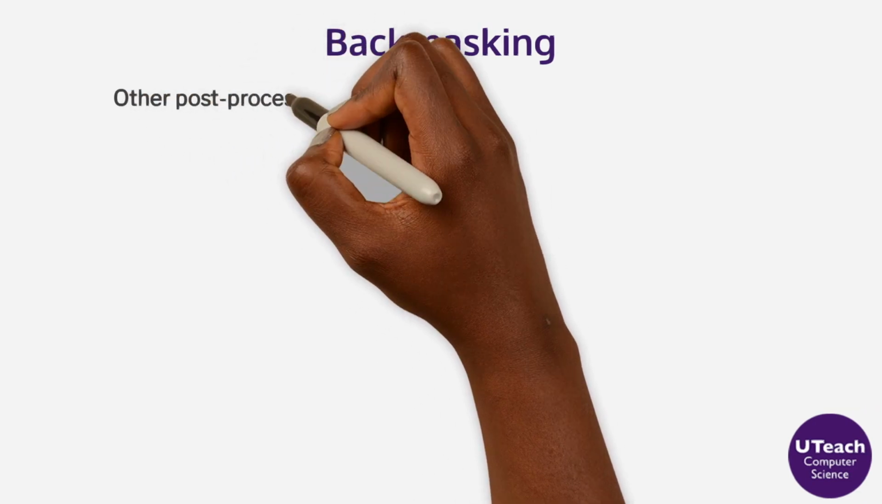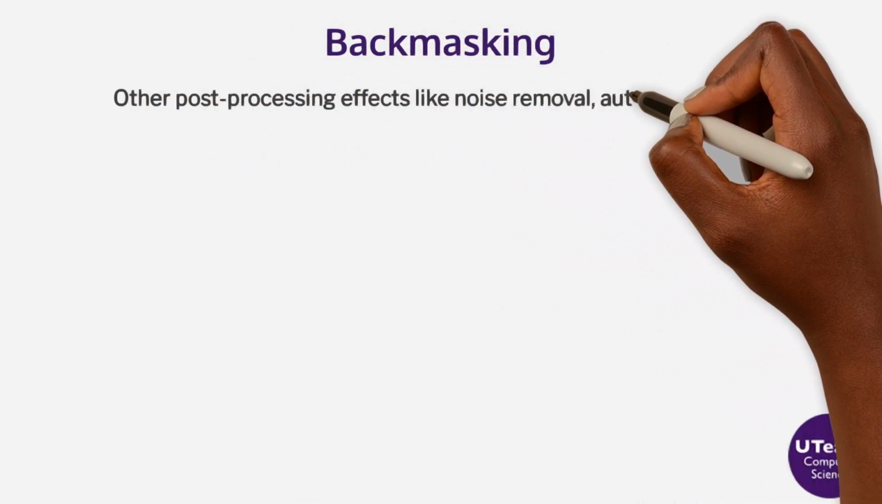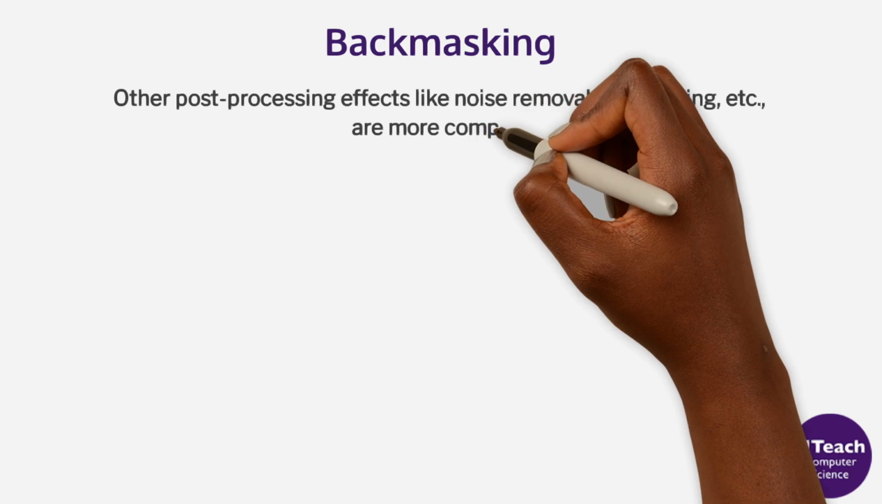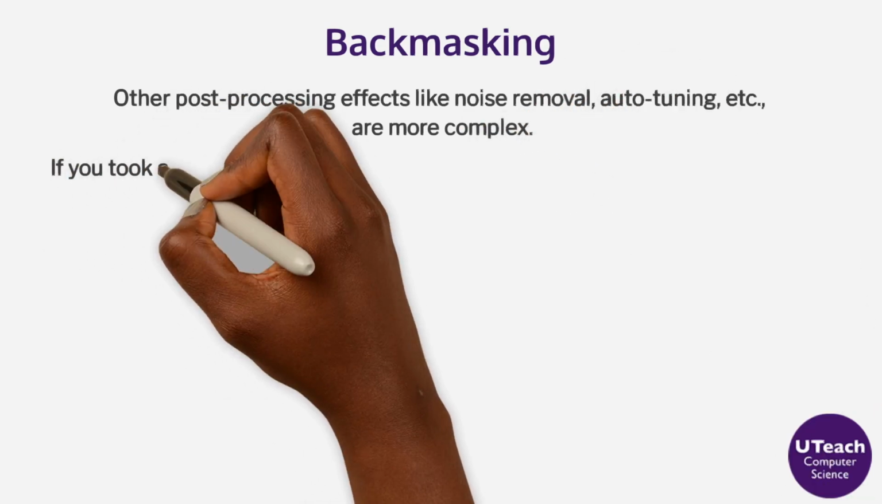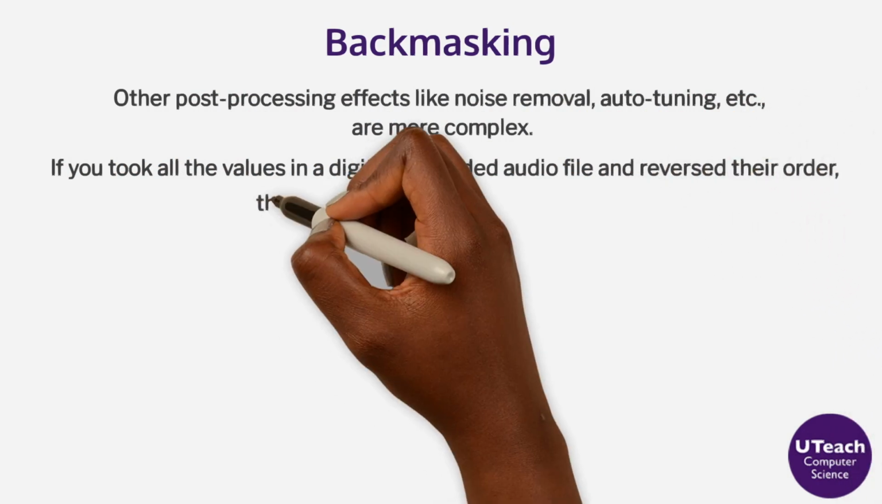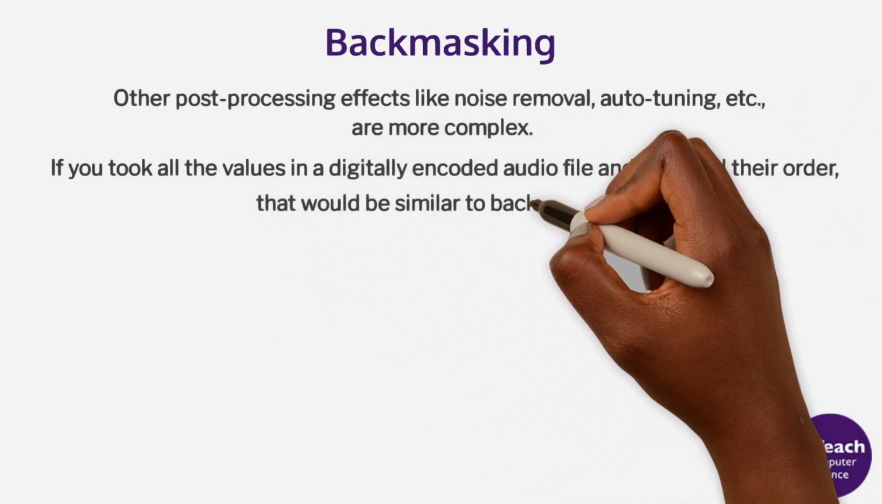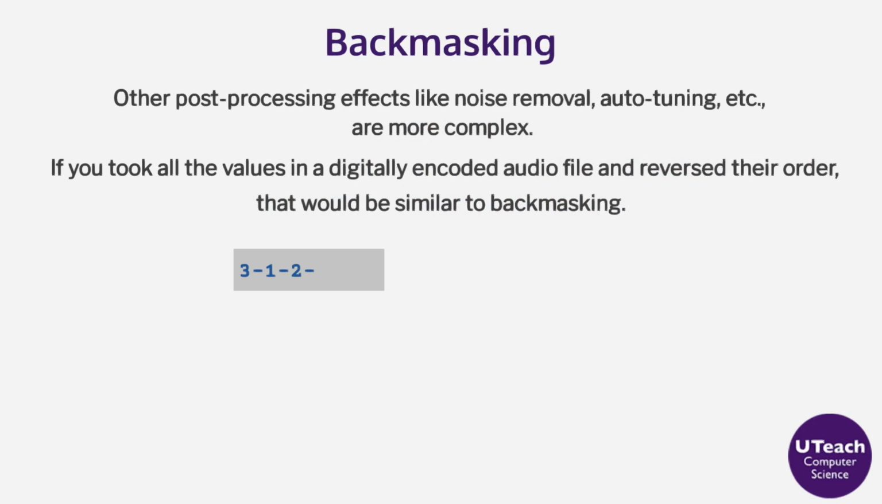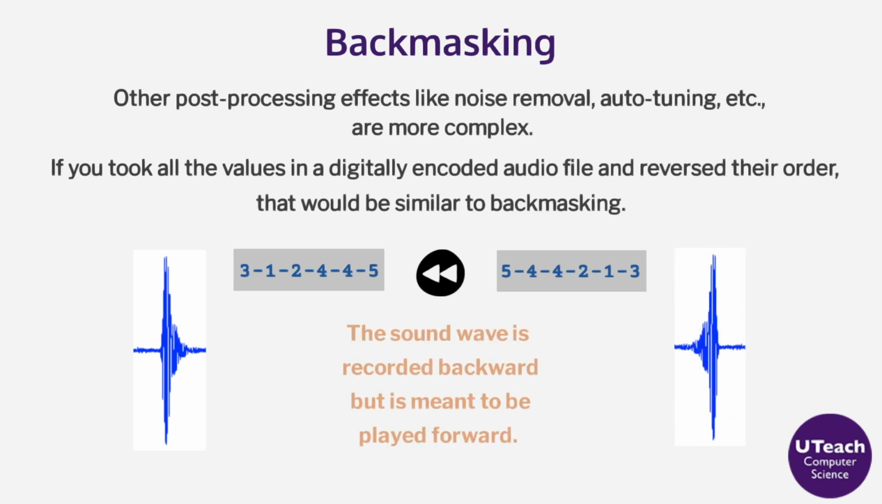Other post-processing effects like noise removal, auto-tuning, etc. are more complex. If you took all the values in a digitally encoded audio file and reversed their order, that would be similar to backmasking. 3, 1, 2, 4, 4, 5 reversed is 5, 4, 4, 2, 1, 3. The sound wave is recorded backward, but is meant to be played forward.